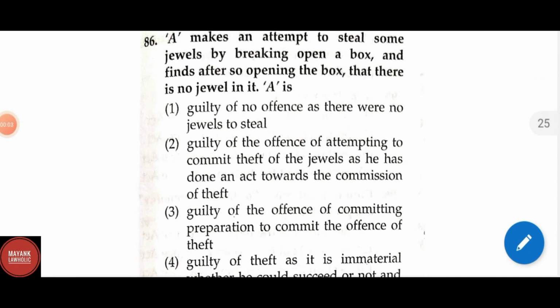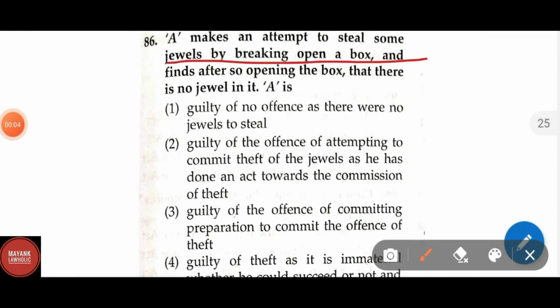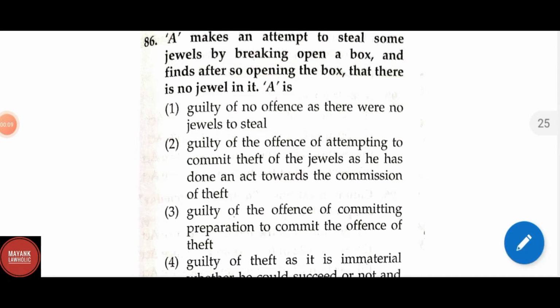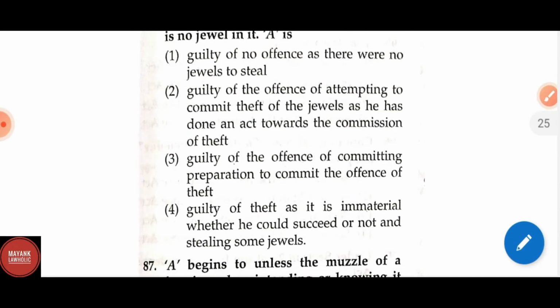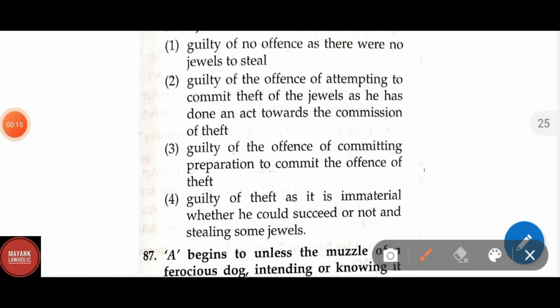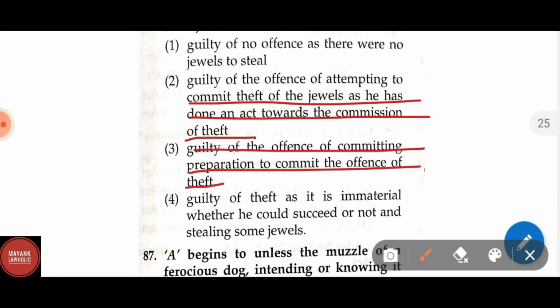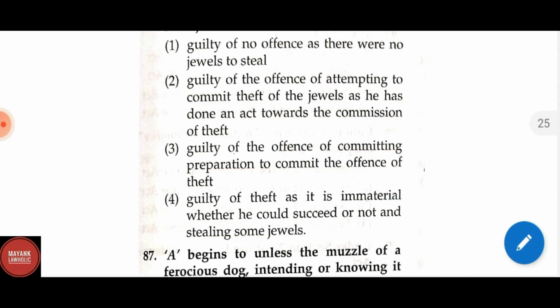A makes an attempt to steal some jewels by breaking open a box and finds, after opening the box, that there is no jewel in it. A is: option 1, guilty of no offense as there were no jewels to steal. Option 2, guilty of the offense of attempting to commit theft of the jewels as he has done the act towards the commission of theft. Option 3, guilty of the offense of committing preparation to commit the offense of theft. And option 4, guilty of theft as it is immaterial whether he could succeed or not in stealing some jewels. The correct answer is option 2, guilty of the offense of attempting to commit theft of the jewels as he has done an act towards the commission of the theft.